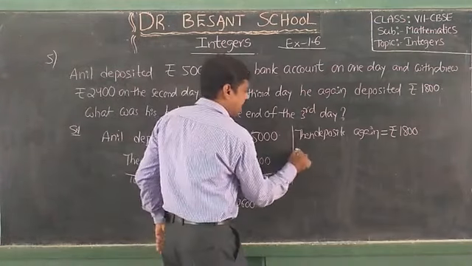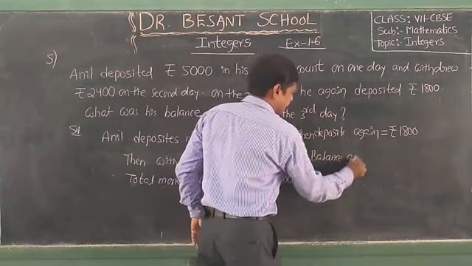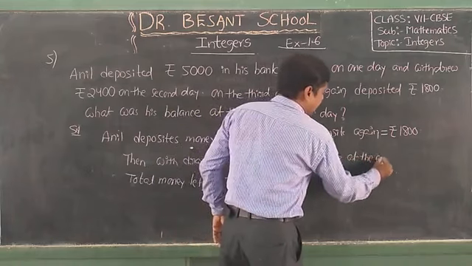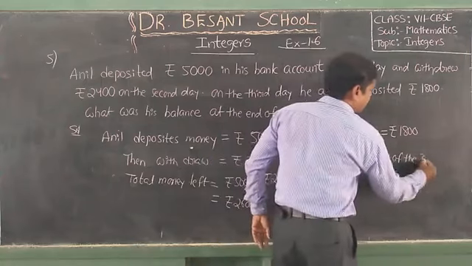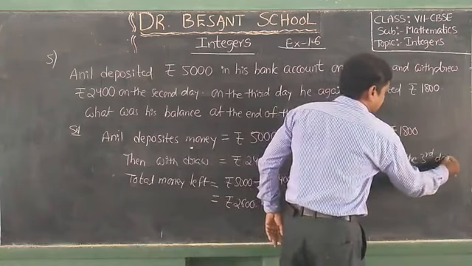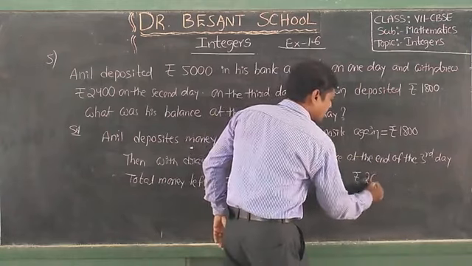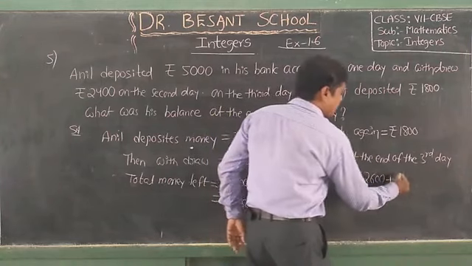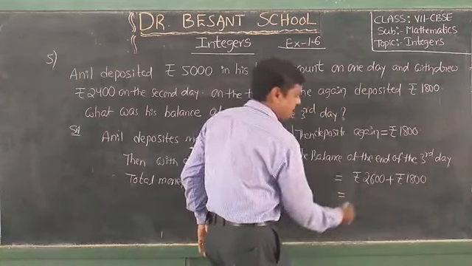So the balance at the end of the third day is equal to rupees 2600 plus rupees 1800. These two we have to add.